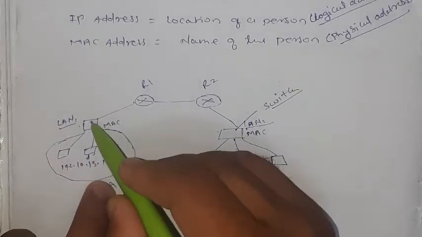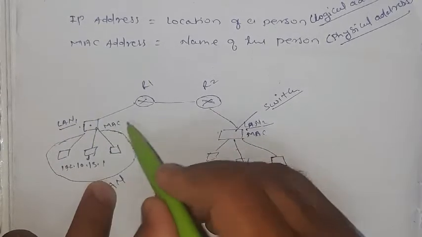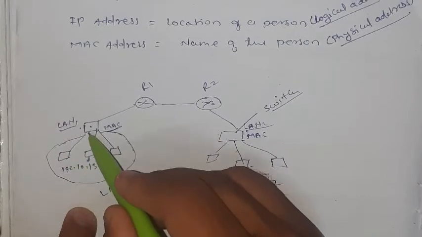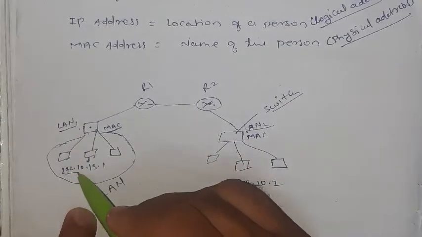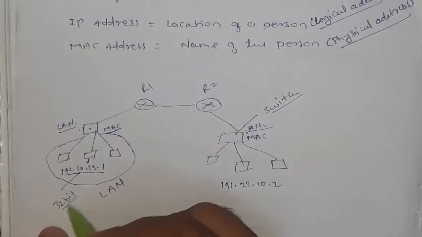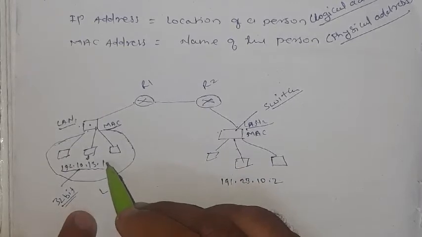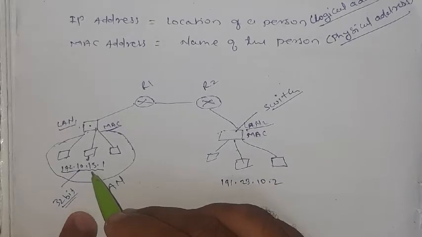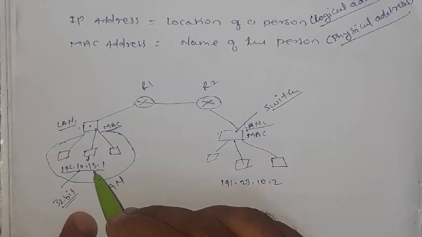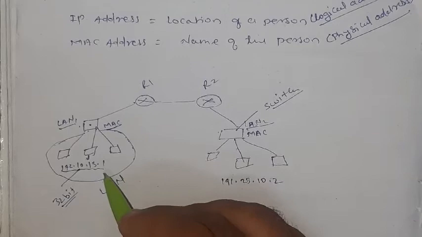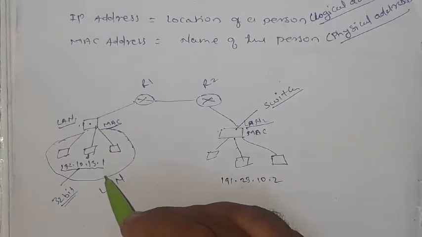The switches require a MAC address, and the machines connected with the help of the switch require an IP address, which is a 32-bit address. In my previous lecture I already covered the logical address, and the classes of IP addresses: class A, class B and class C. These are the basic three classes, and D and E are the reserved classes.